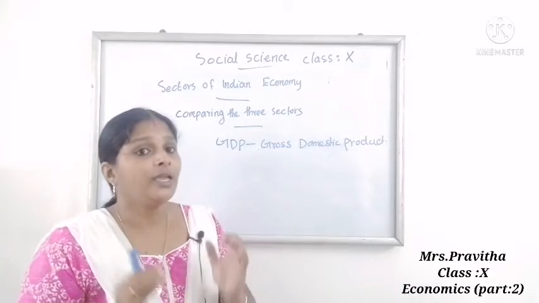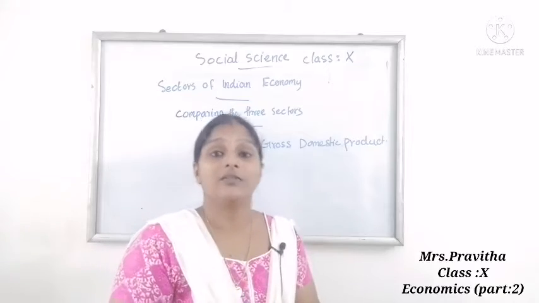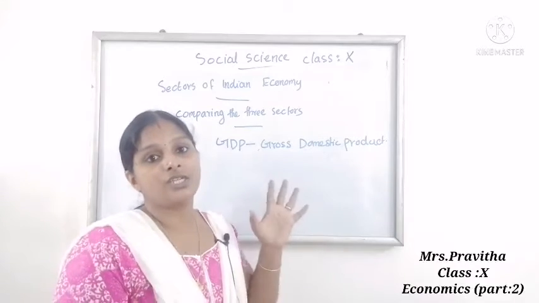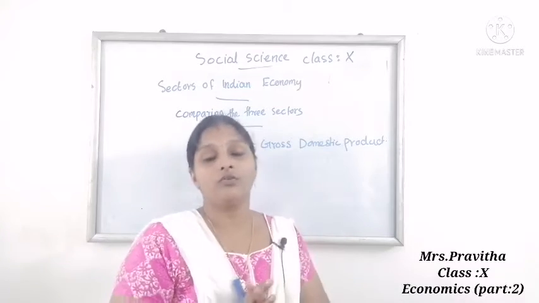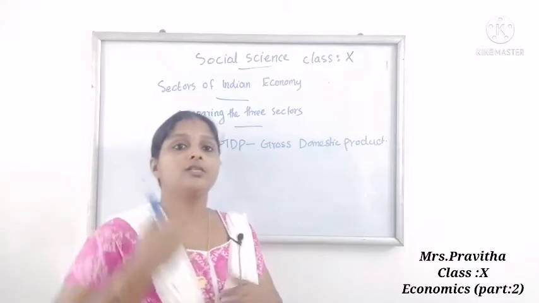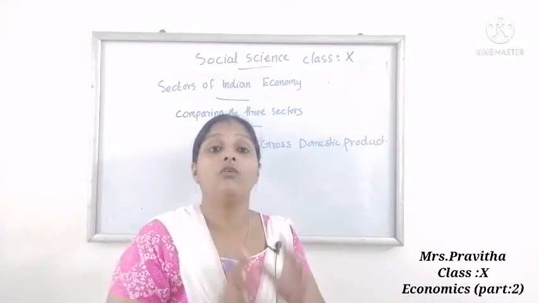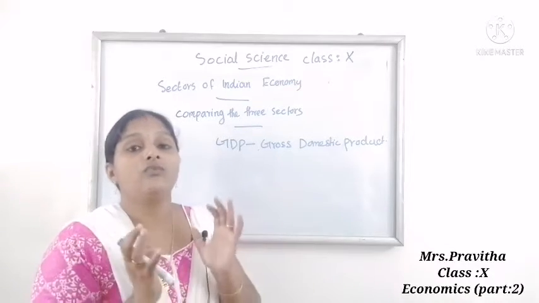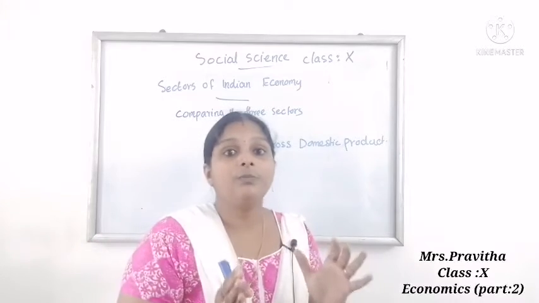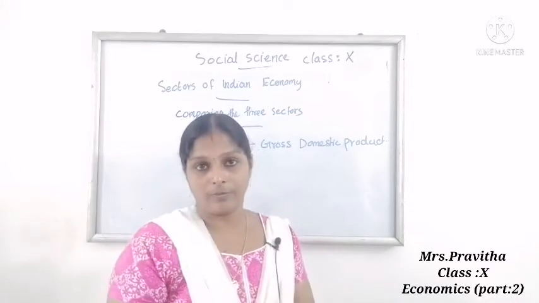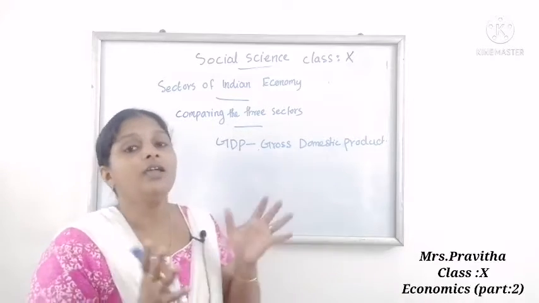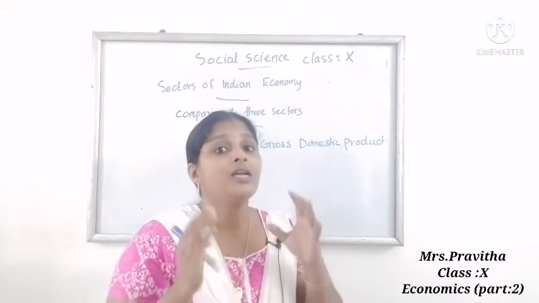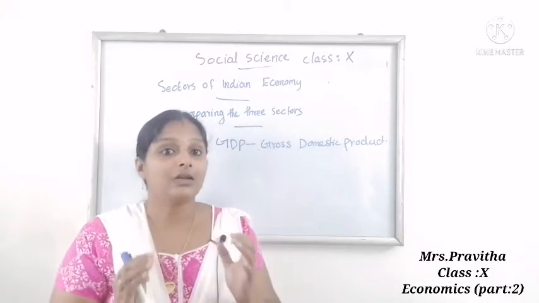So GDP is the final value of all goods and services produced in a country by each sector, primary, secondary and tertiary, during a particular year. So GDP provides the total production of each sector in a year. GDP shows how big an economy is. Just by looking at the GDP of a country, we can understand how big its economy is. Is what ma'am told clear?